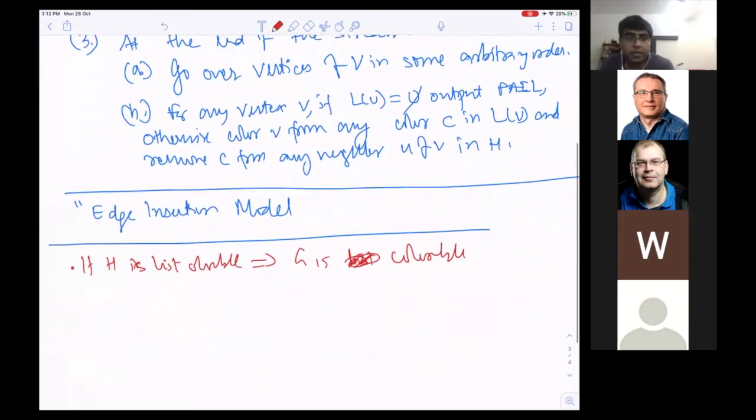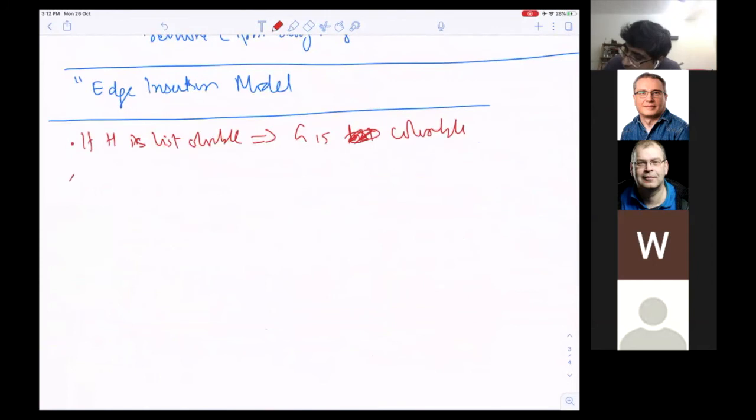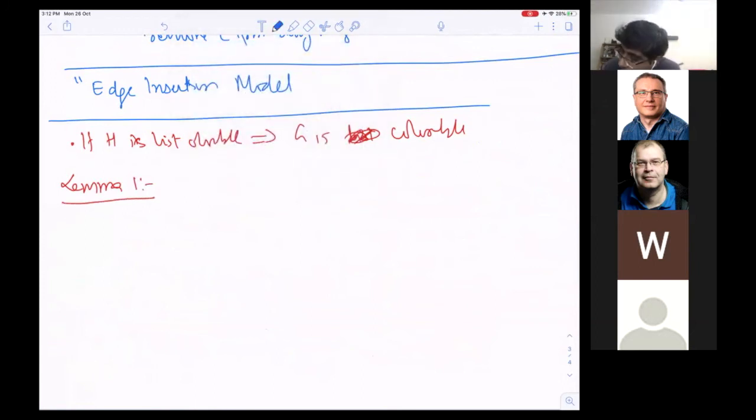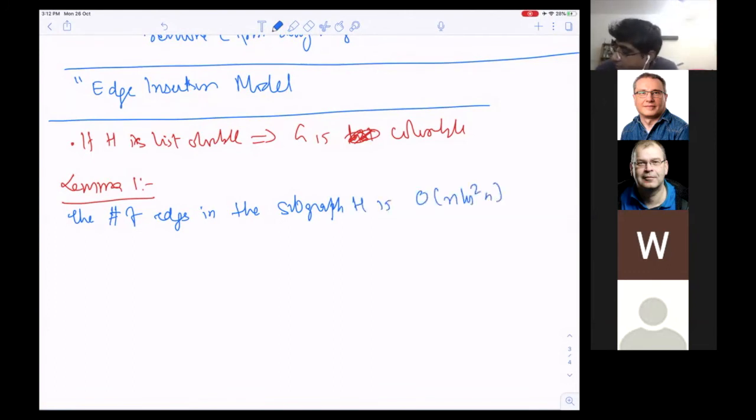So the first lemma which we would like to prove is that the graph is sparse. The number of edges in the subgraph H is order n log square n with high probability.